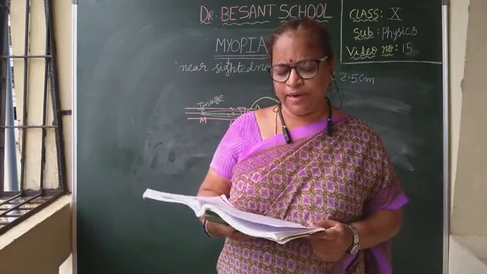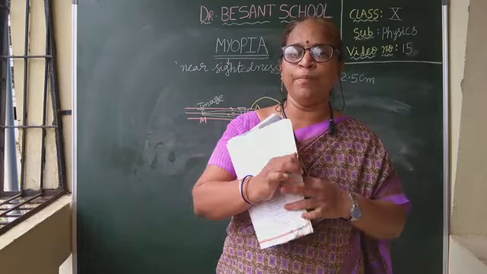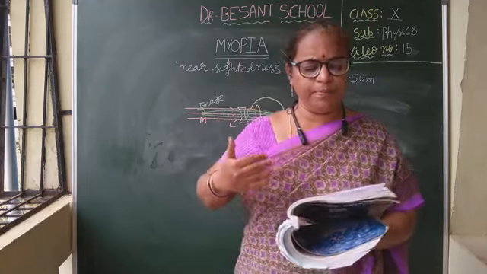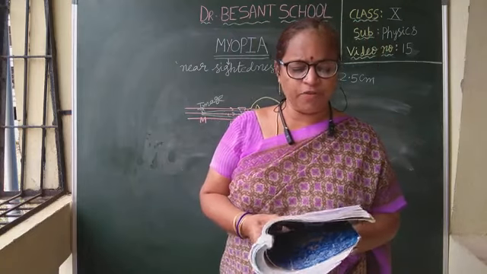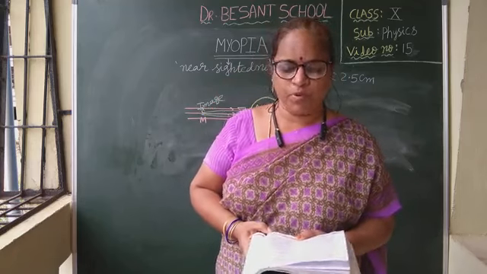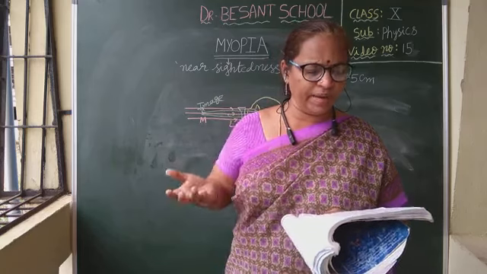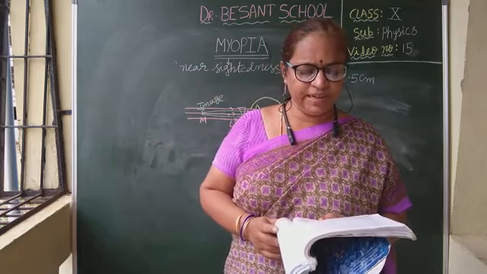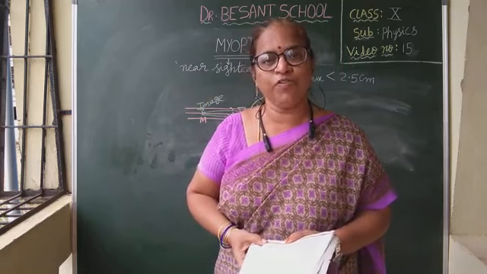Let the extreme point from where an object appears clearly to a person with myopia be M, which is the far point. If the object is at M or in between M and L, the point of least distance of distant vision, then the eye lens can form an image on the retina. This point M is called the far point, the point of maximum distance at which the eye lens can form an image on the retina. The defect in which people cannot see objects beyond the far point is called myopia.